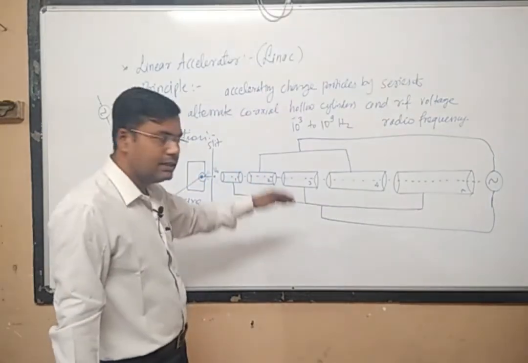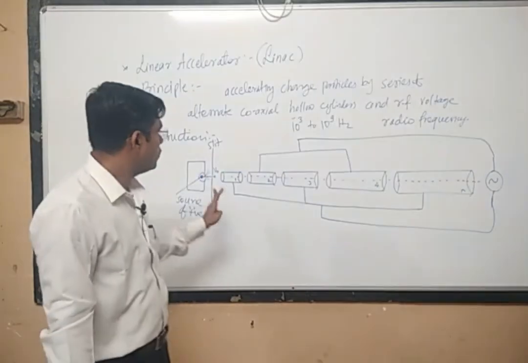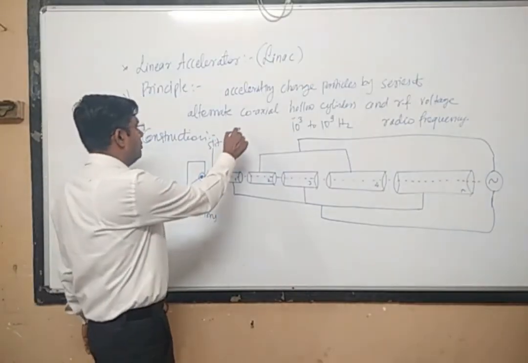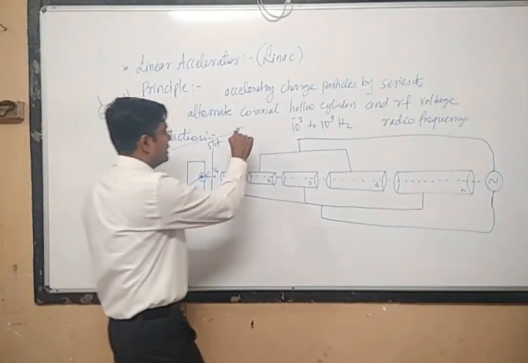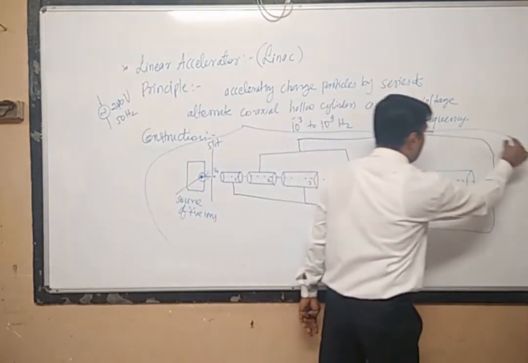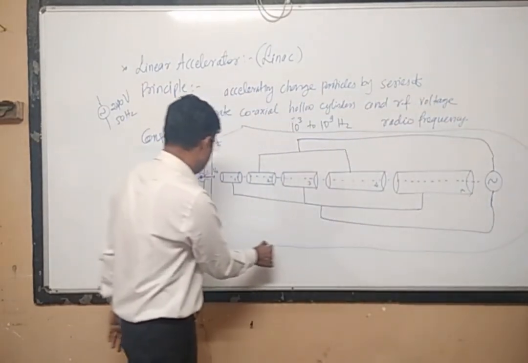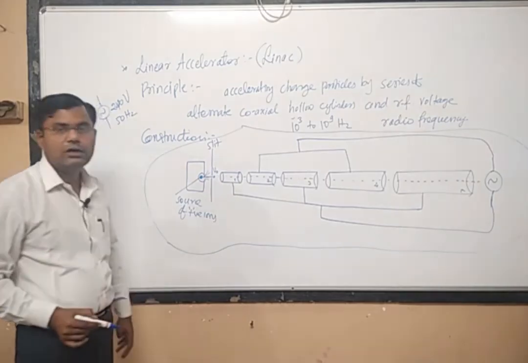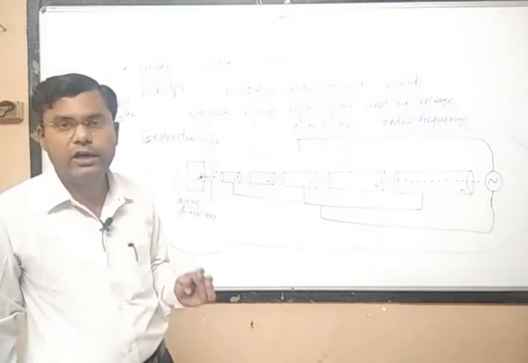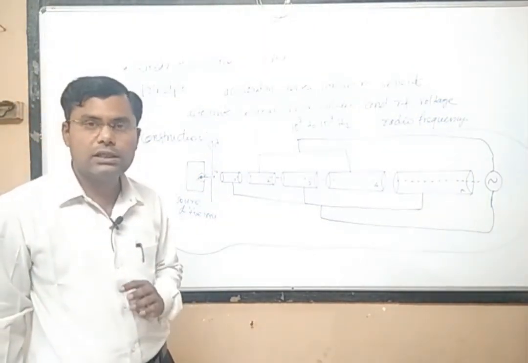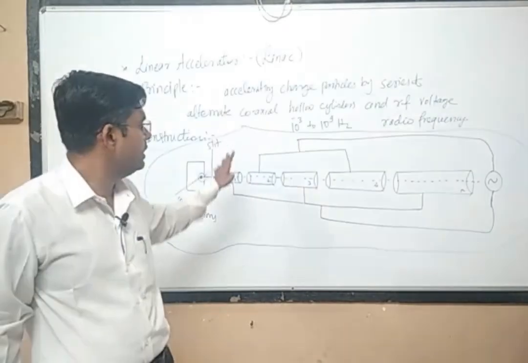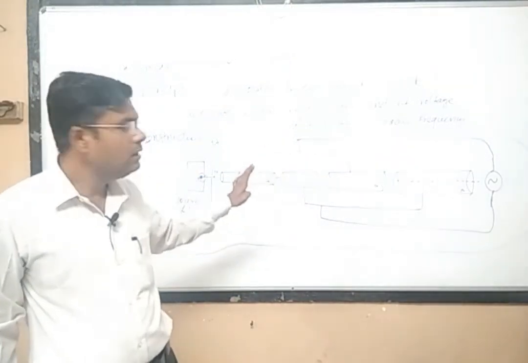But not only this, after doing that we have to completely enclose this assembly in an evacuated chamber, where no gas molecules should enter the device.